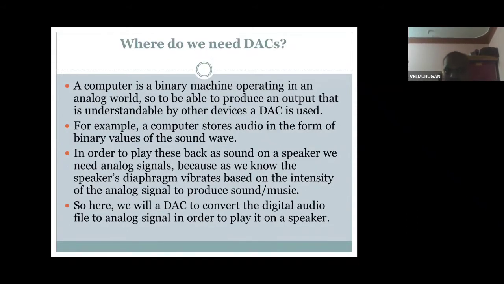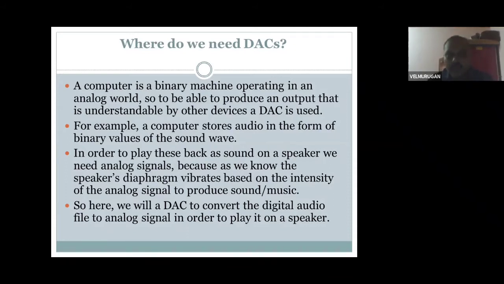What is the purpose of digital to analog conversion? Why do we need it? First point: a computer is a binary machine operating in an analog world. So to produce an output that is understandable by other devices, a digital to analog converter is used. For example, a computer stores audio in the form of binary values of sound.